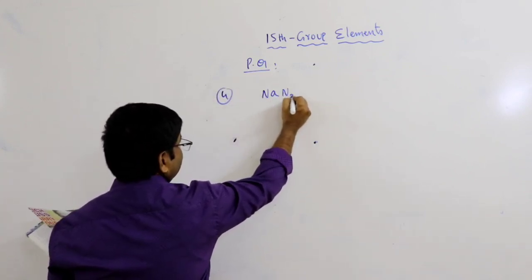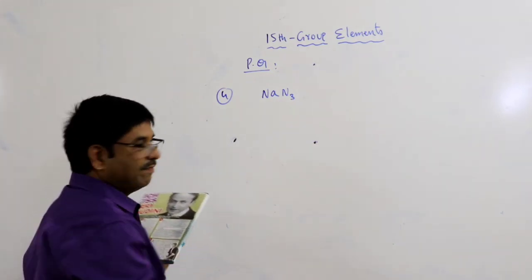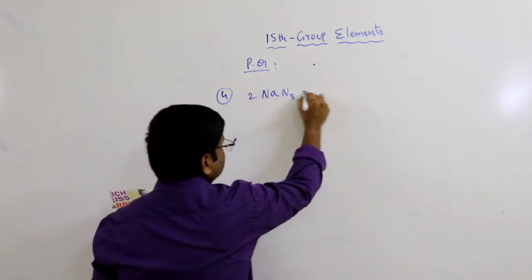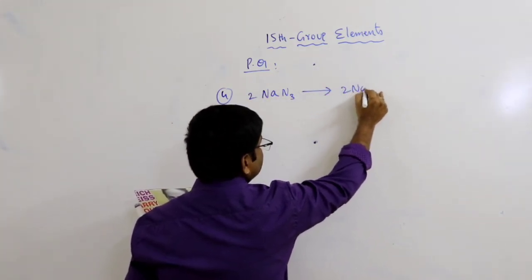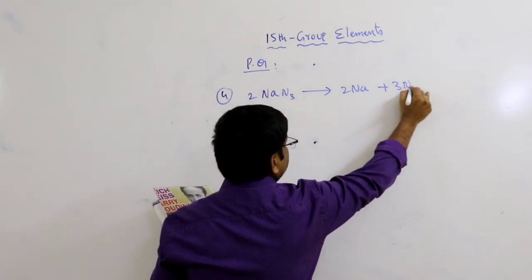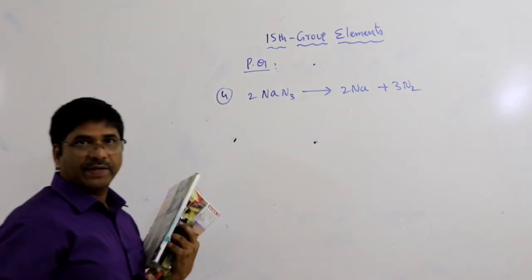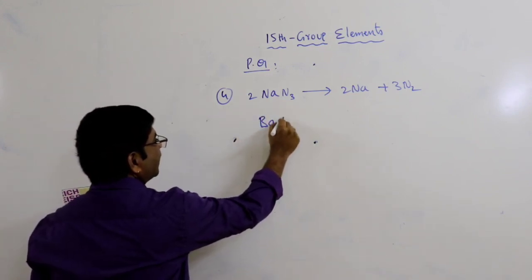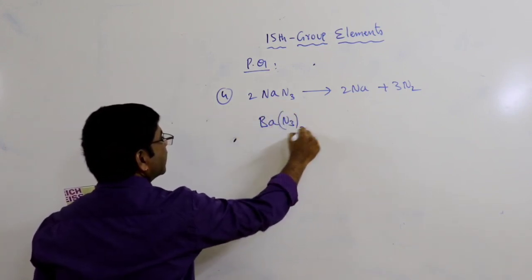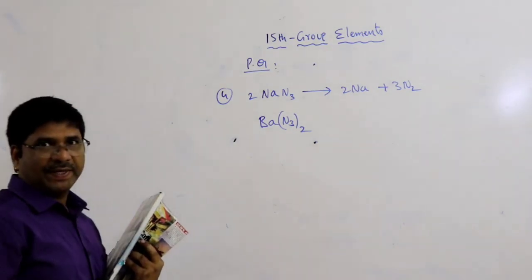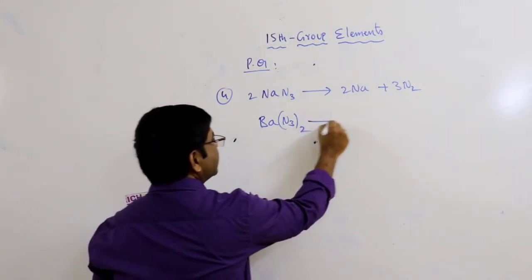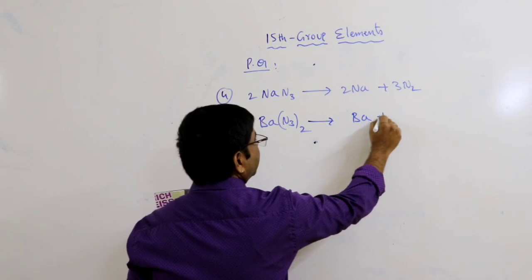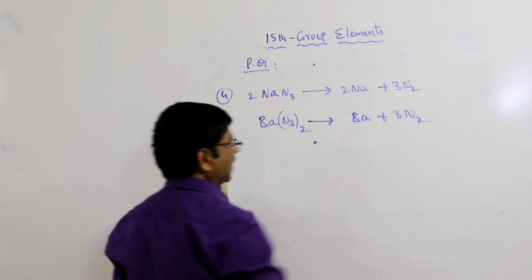Sodium azide formula NaN3. When we heat it, it forms sodium metal and nitrogen gas. Another one is barium azide, formula Ba(N3)2. When we heat it, it forms barium and nitrogen gas.